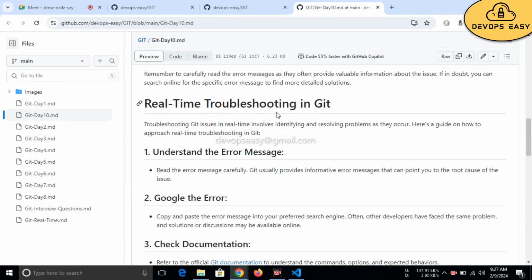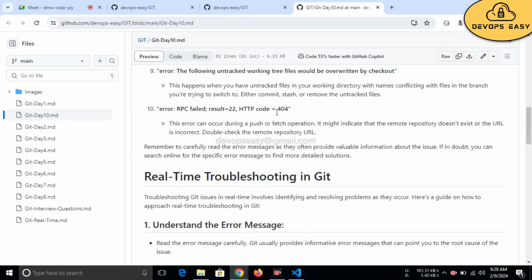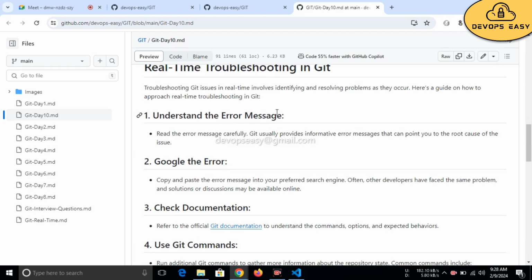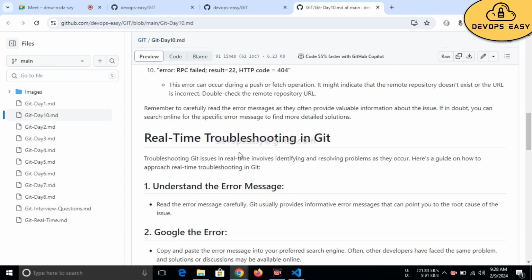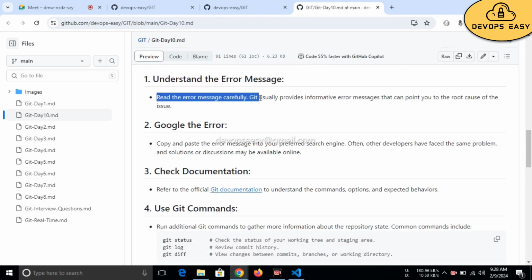So now I've shown you the most common errors. Now, real-time troubleshooting. How will troubleshooting be done in real time? First, you need to understand the error message. Why are you getting that error message? We have already understood this above. So read the error message carefully.